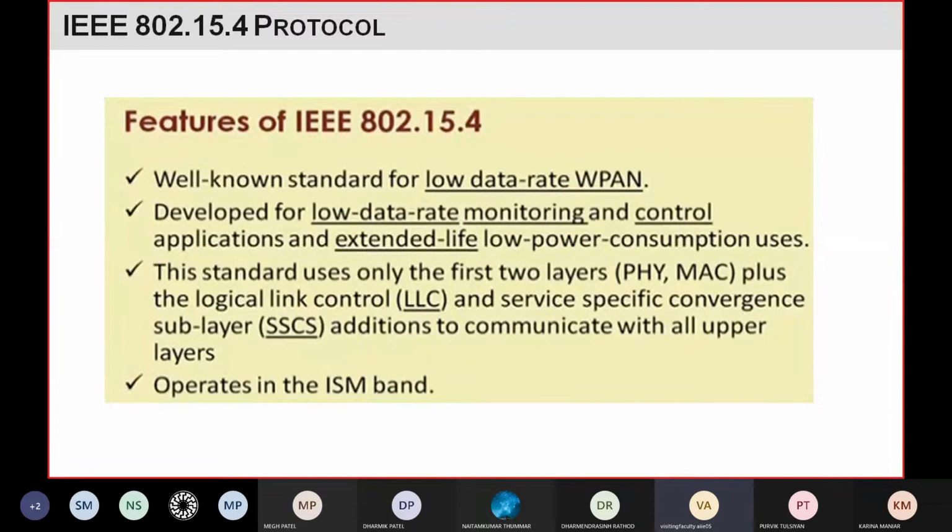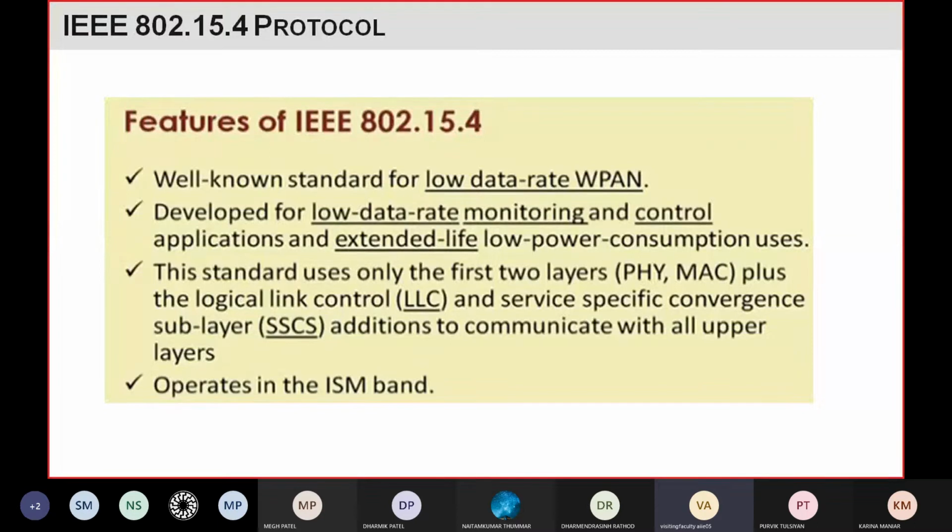So the standard is using the first two layers, right? Along with that, it is also using the LLC, logical link control, and a layer called the service specific convergence sublayer, SSCS. So these two layers additionally, this protocol is using, and they are used for doing the communication between these two lower layers, the physical layer and the media access layer, the MAC layer, with the upper layers, right?